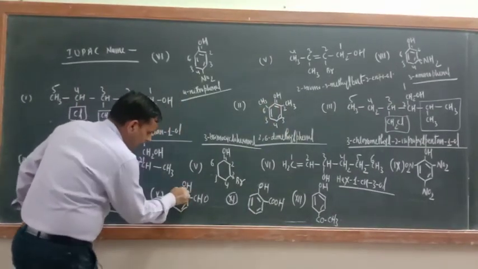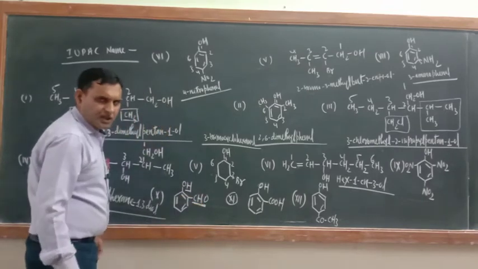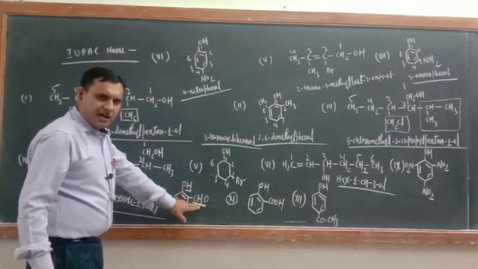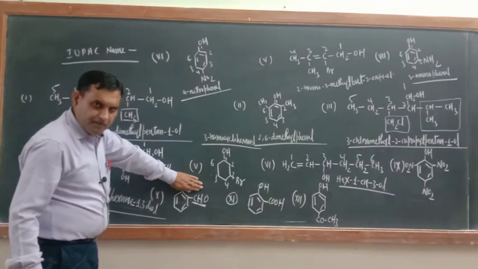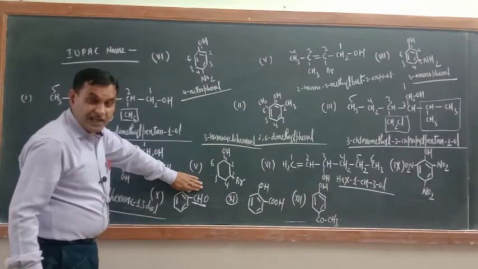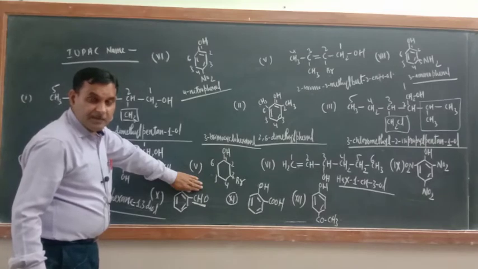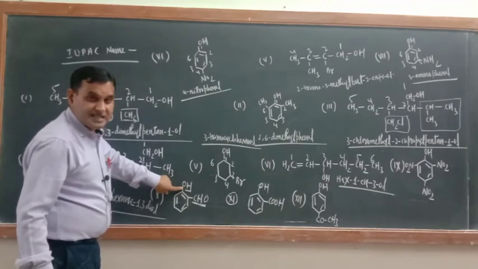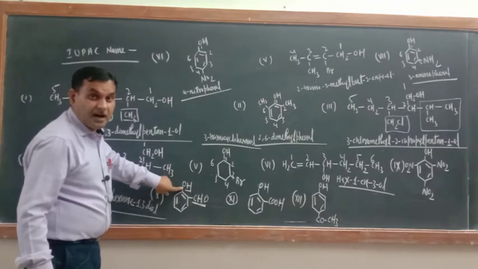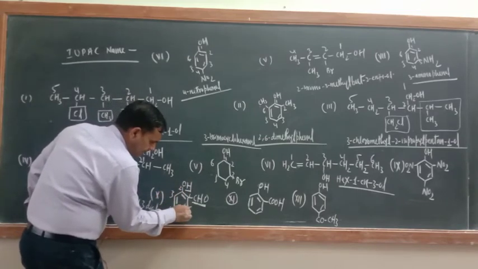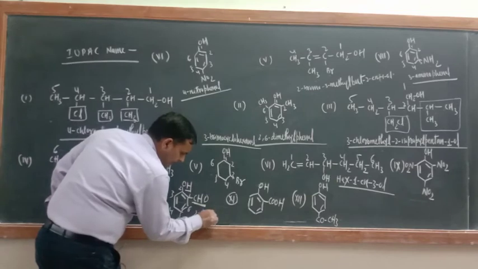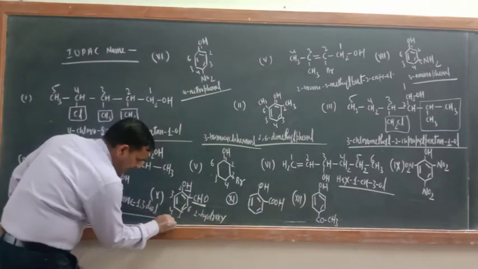Now just see, here OH and CHO, these are the two functional groups attached with the benzene ring. In the priority order the aldehydic group comes first, so just see, if OH is not there, what is the name of this compound? Benzaldehyde. Just like phenol is an accepted IUPAC name, similarly benzaldehyde is also an accepted IUPAC name. Now OH will be treated as a secondary functional group here, and it should be written as a prefix. So what is the name of this one? Just see, 1 2 3 4 5 6, so 2 hydroxy benzaldehyde.